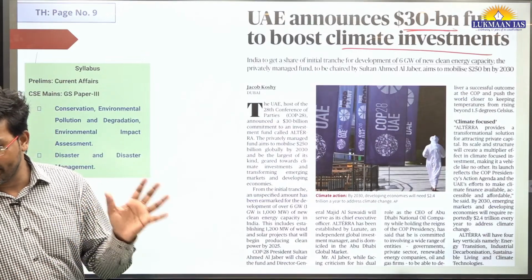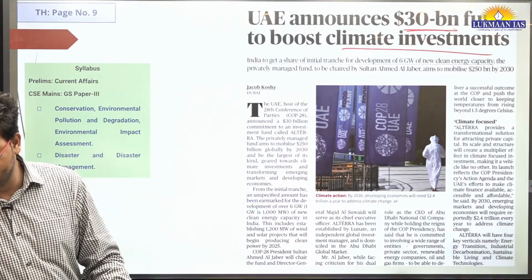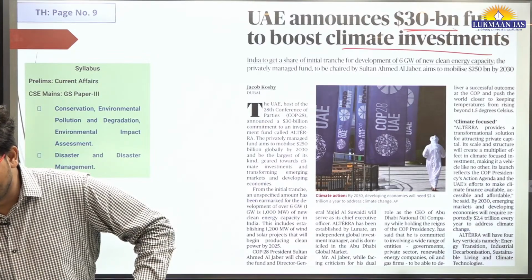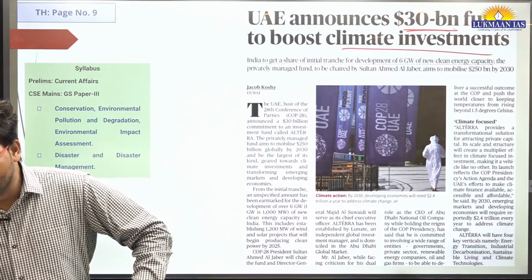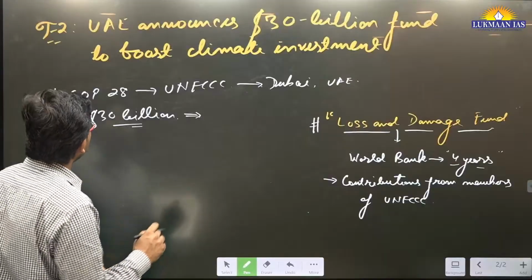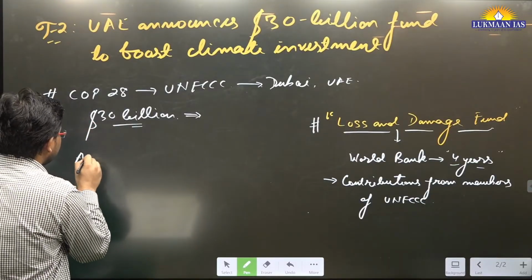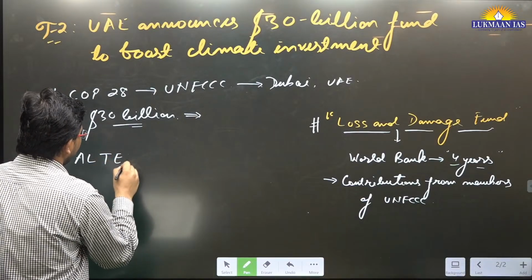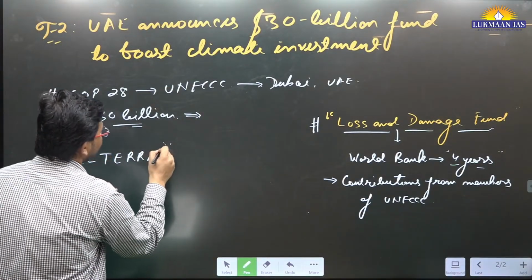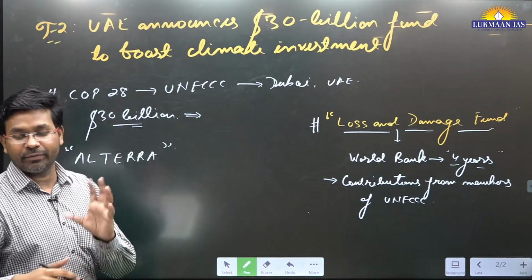This loss and damage fund is going to be very beneficial, and here they have named this thing Altera. So the 30 billion commitment was made by UAE, and they have named it Altera. They will use $30 billion for investment in climate friendly projects.